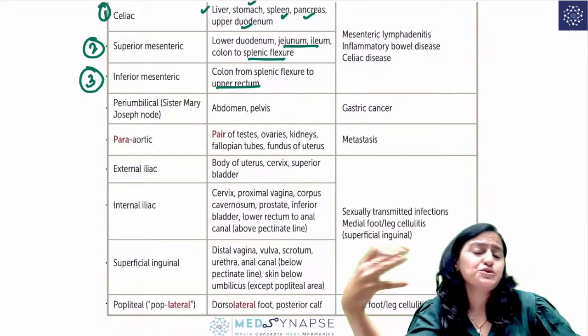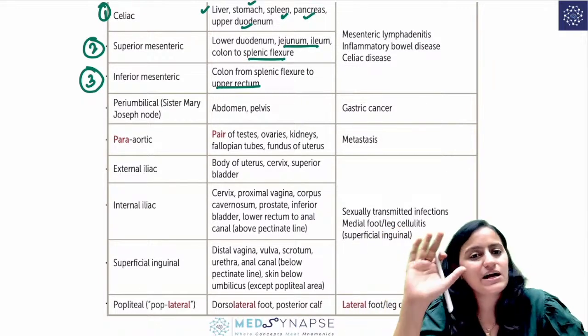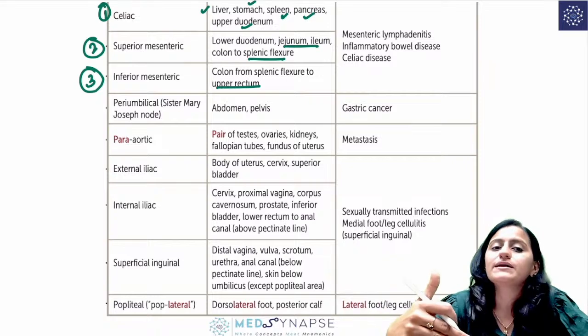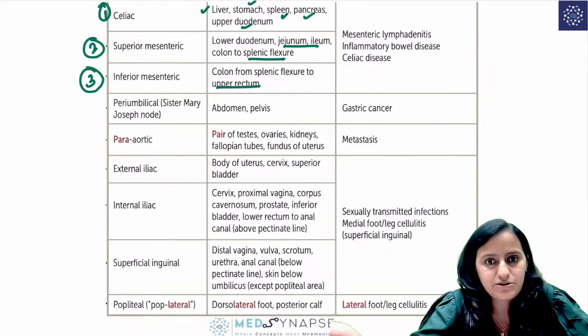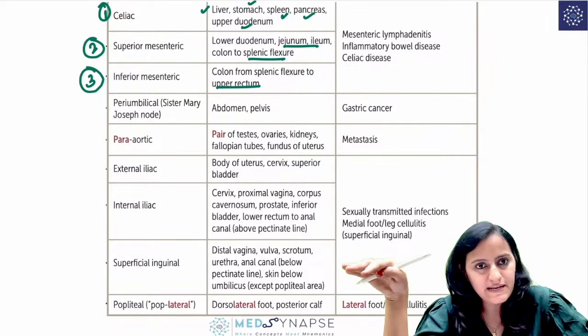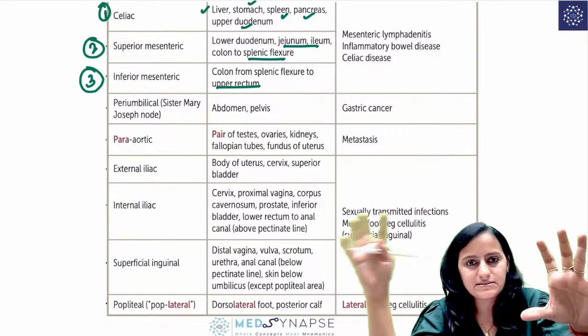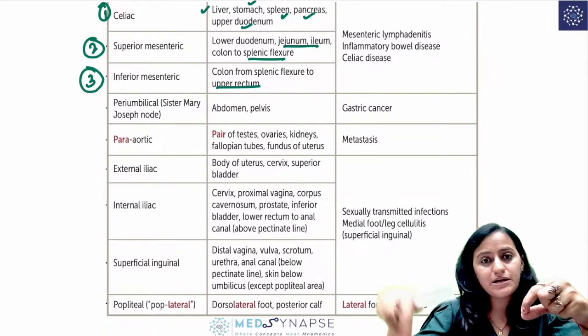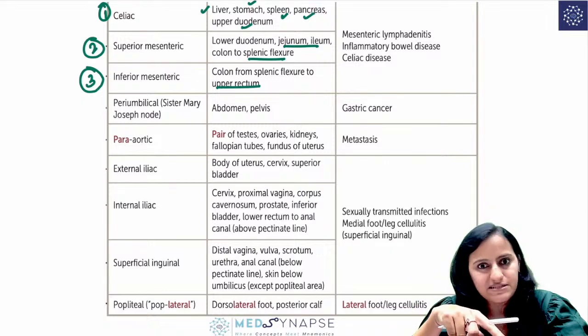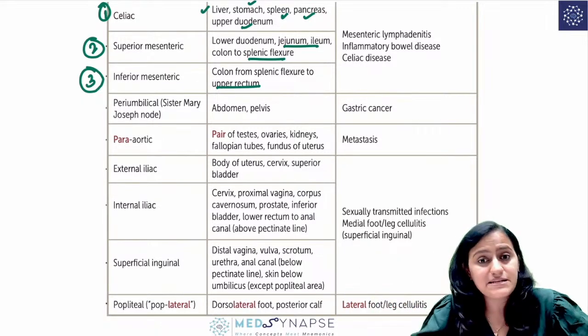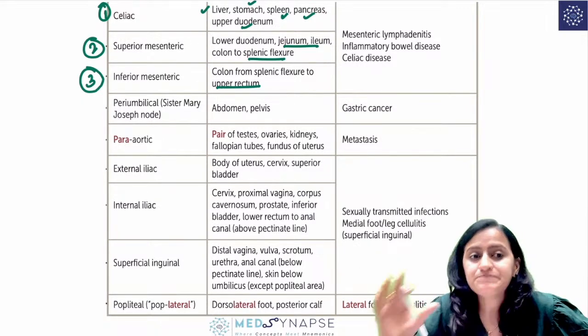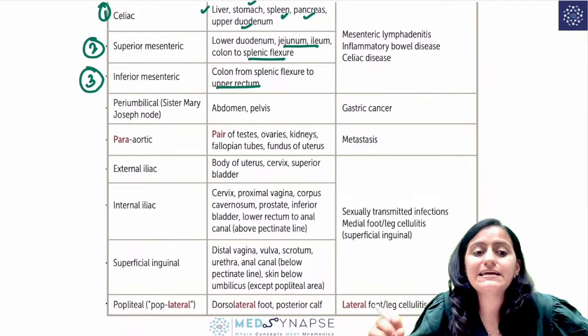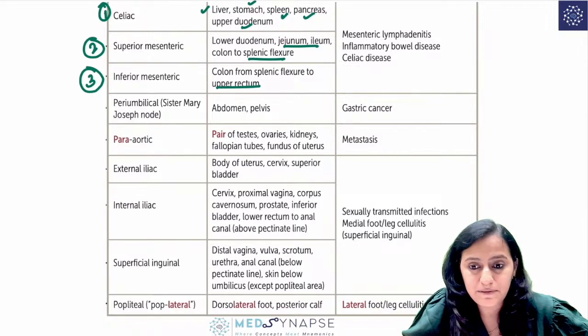So you don't have to mug up the lymphatic drainage. Understand the arterial supply, and automatically you will understand where the lymph nodes are draining. The upper organs, the liver, stomach, spleen, pancreas, upper duodenum, go to the celiac. Lower duodenum up to the splenic flexure is superior mesenteric. Then the inferior mesenteric is the left side of the colon and the upper rectum. Is this clear with everyone?